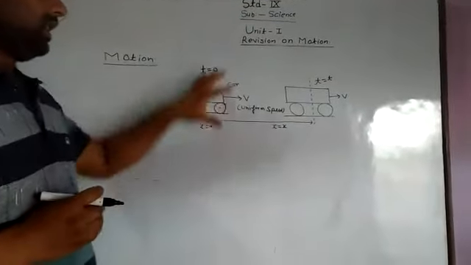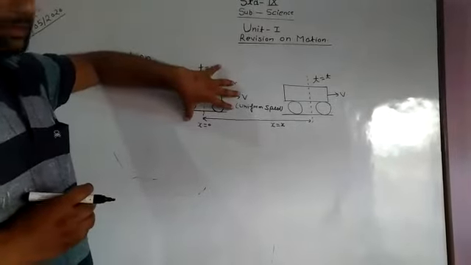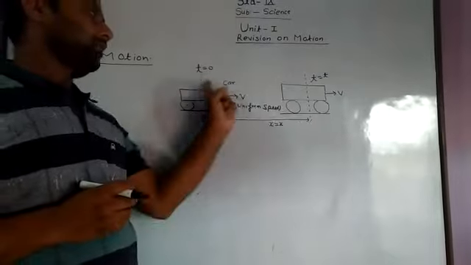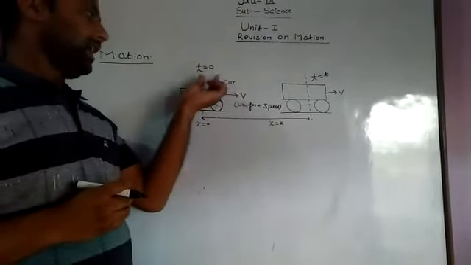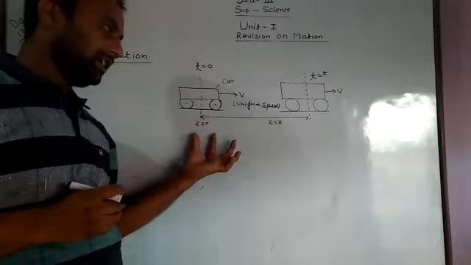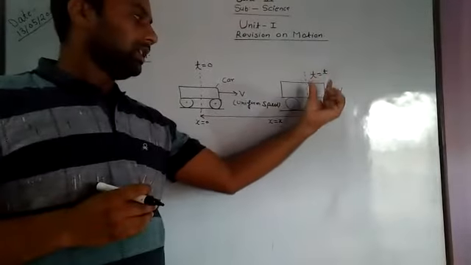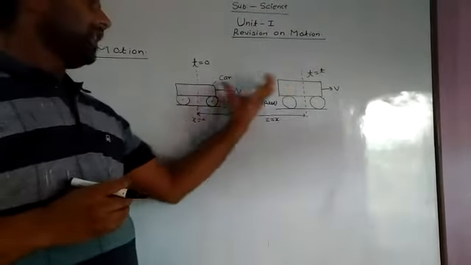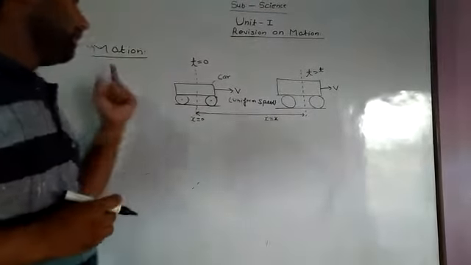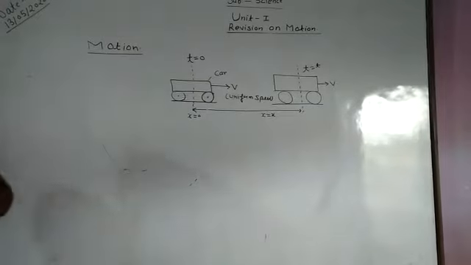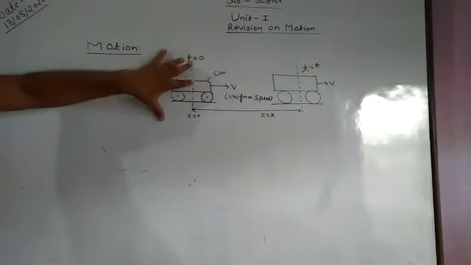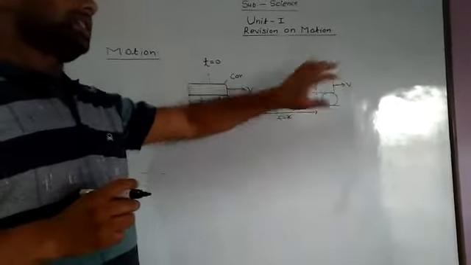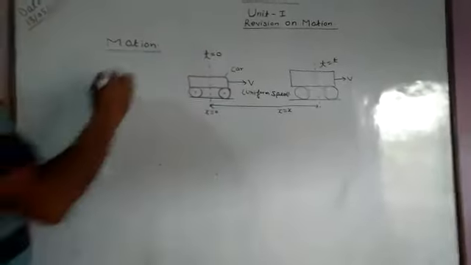Hence we can say that if any object changes its position with respect to time, at t equal to 0, the car is here. At t equal to t, the car changes its location. Then this car is said to be in motion. This is the definition of the motion. If any object changes its position with respect to time is called motion.